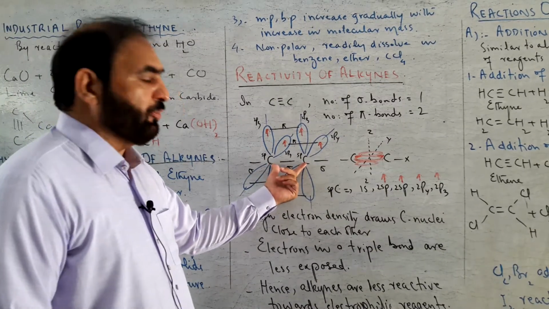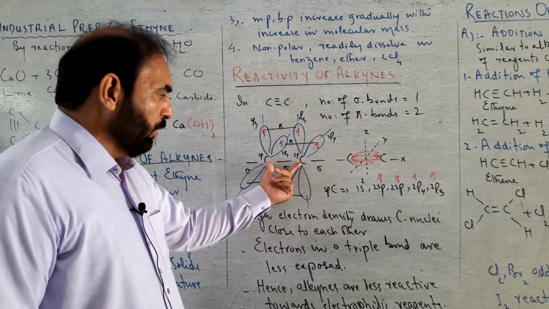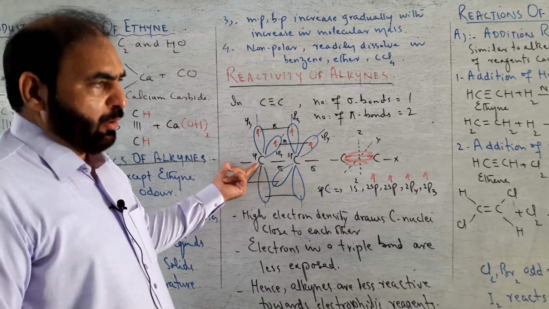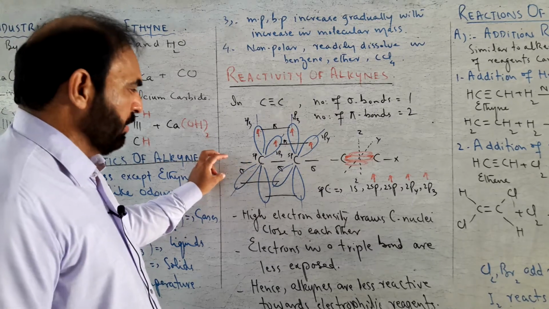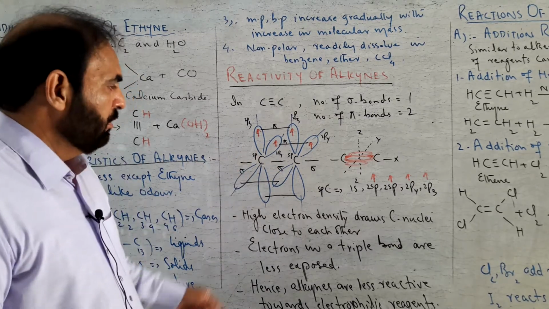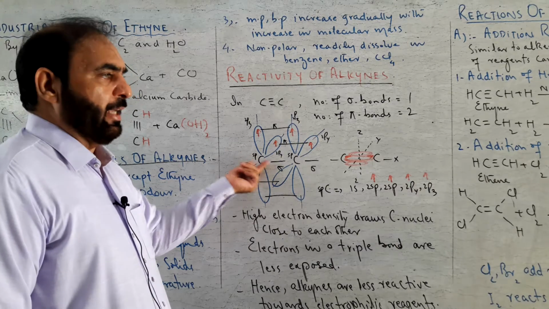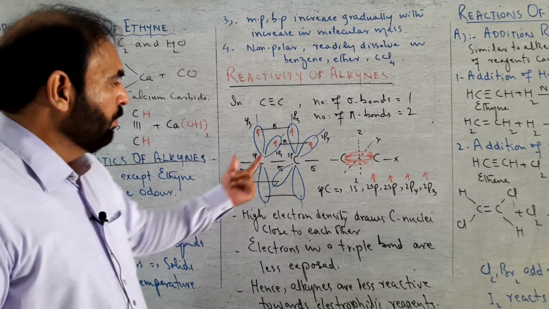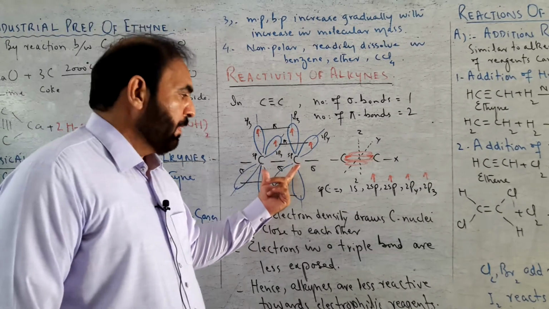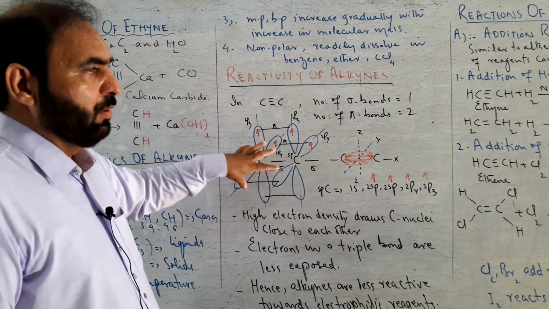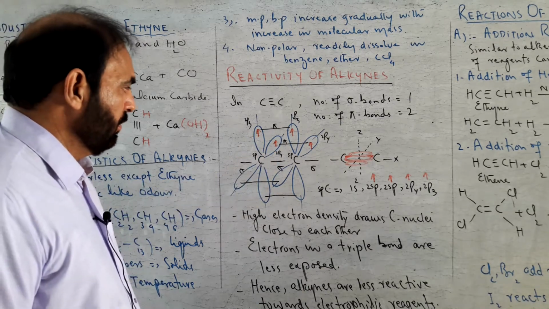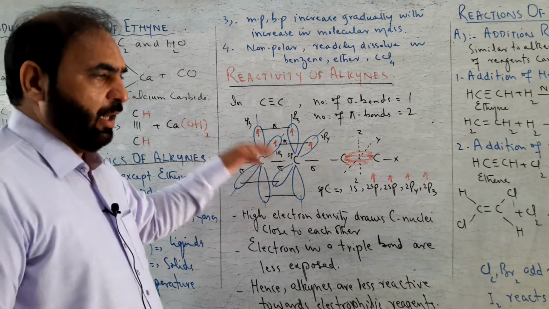The C–C sigma bond is formed by sp-sp overlap, and the carbon-hydrogen sigma bond, if there is hydrogen attached with carbon, is formed by sp-s overlap, head-to-head overlap. Both carbon atoms have 2 half-filled atomic p orbitals, that is 2py and 2pz.